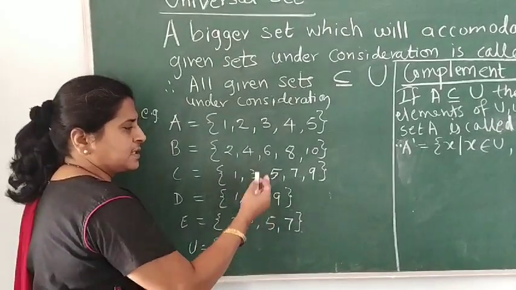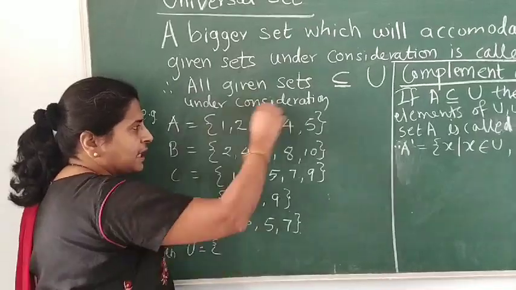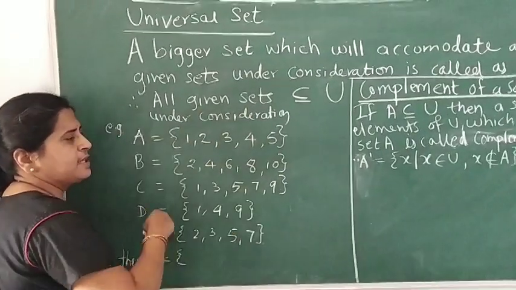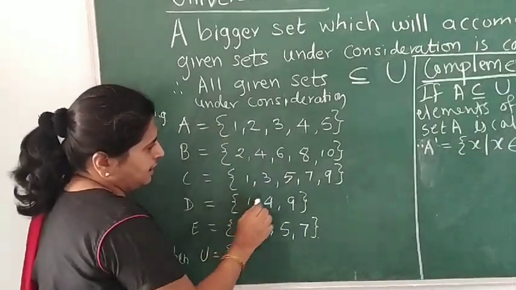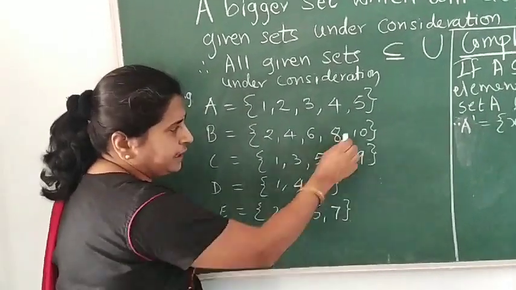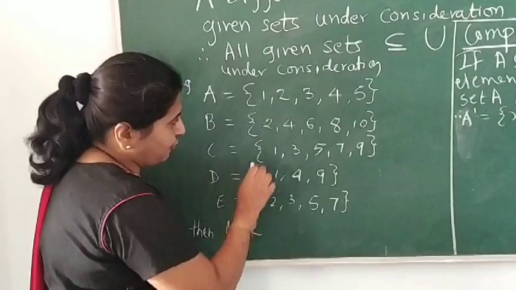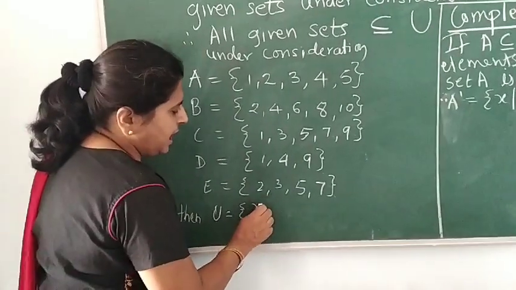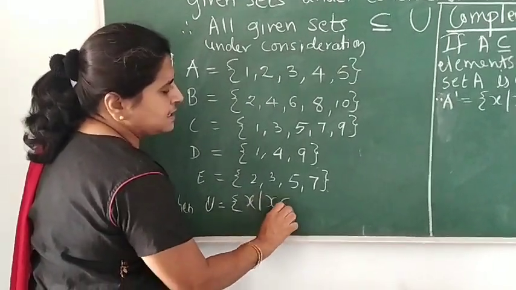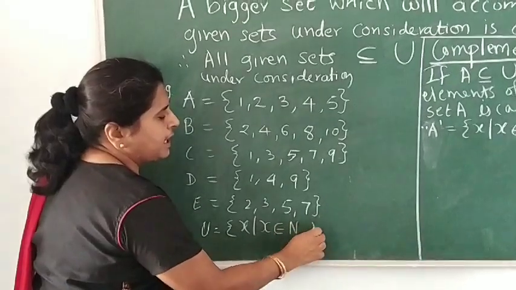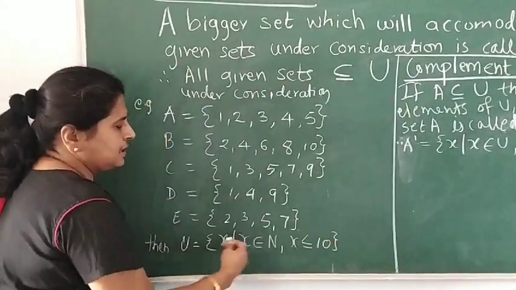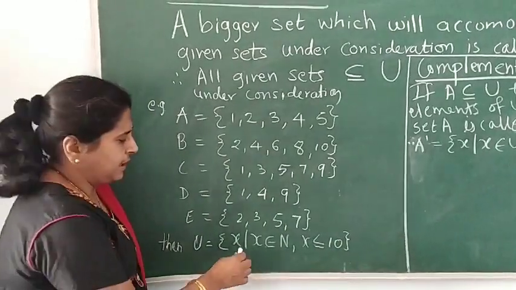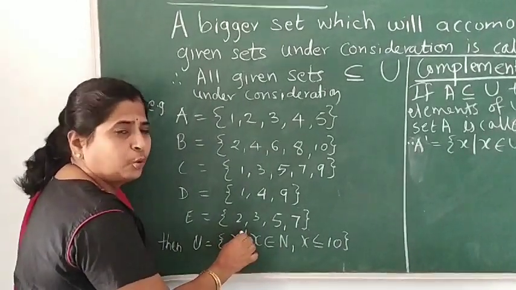For such sets, if you want a bigger set which can accommodate all the elements of the sets, you can see the lowest number is 1 and the highest number is 10. So the universal set for all these sets can be {x : x is a natural number and x ≤ 10}. This universal set is written using the rule method.